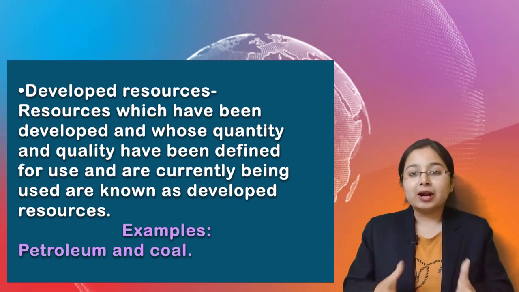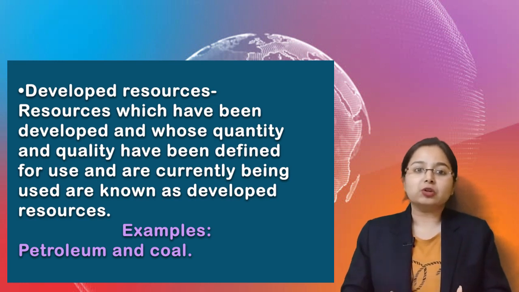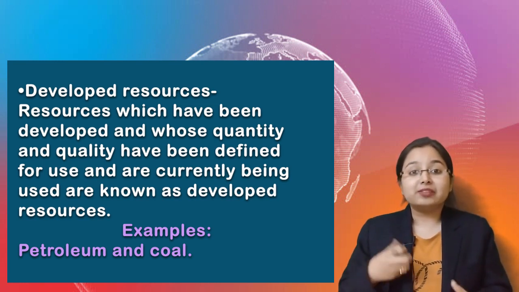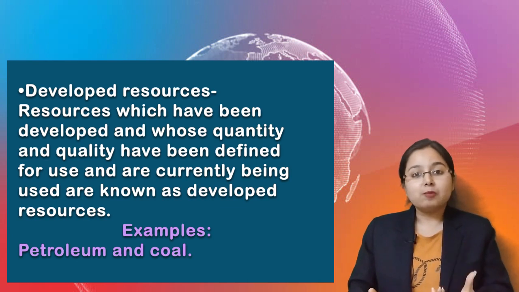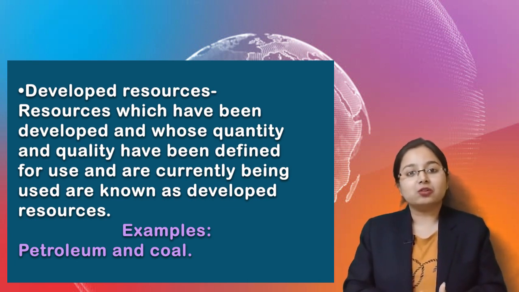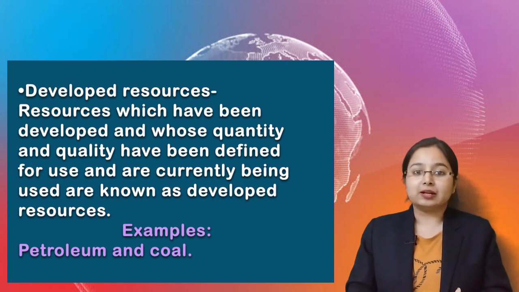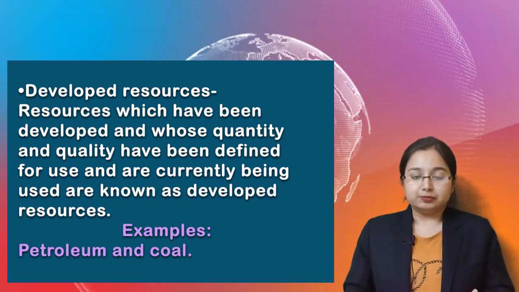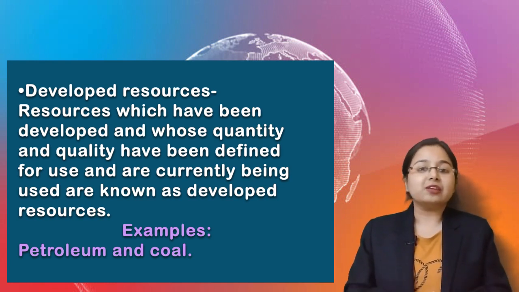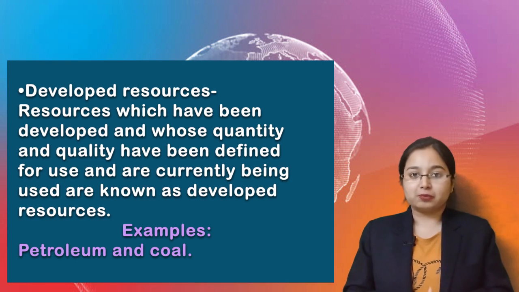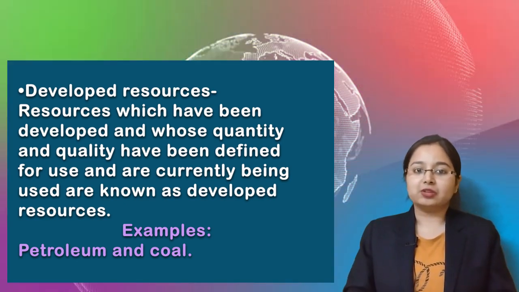For example, petroleum. Petroleum is a resource. We have developed petroleum. We know what is the quantity and what is the quality of petroleum. We have proper techniques and we are using it with the help of proper techniques. From the name only, developed resource means these resources have developed and we are using it up to maximum. Whatever we can use up to its maximum, we are using it. That is why such resources are called developed resource, because they are already developed and we are using it fully.